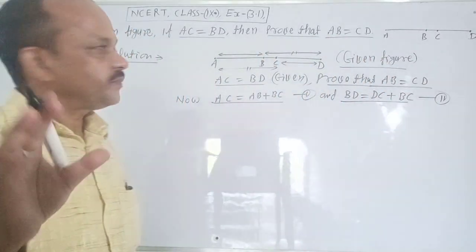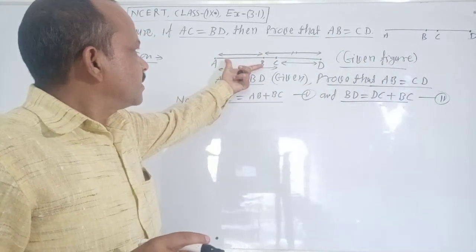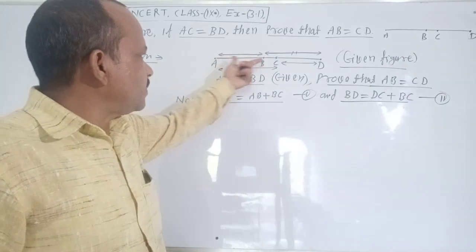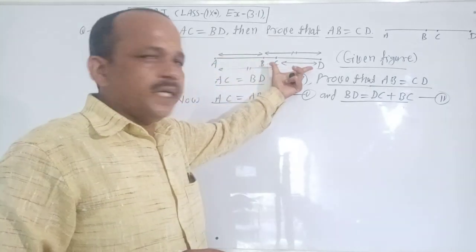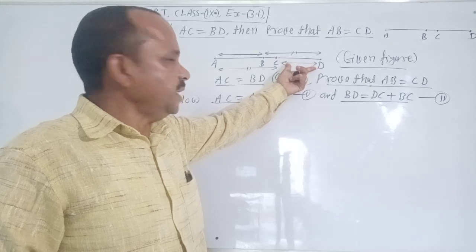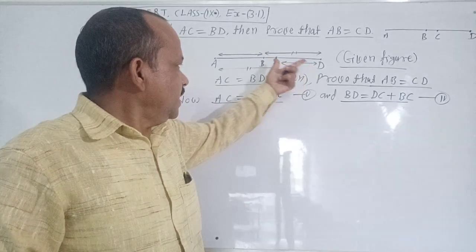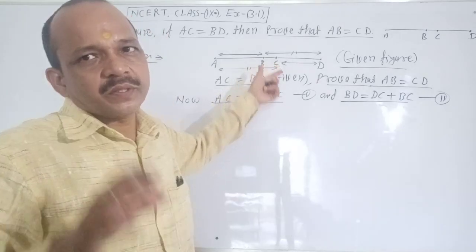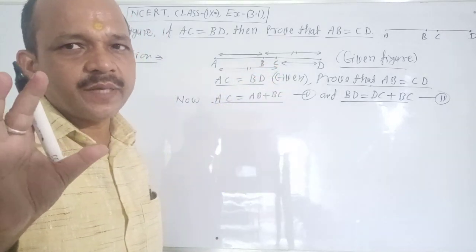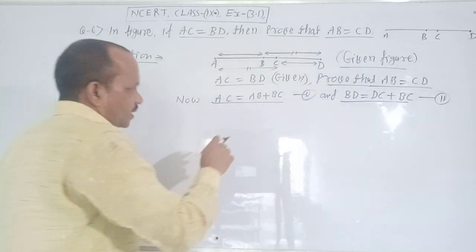It is clear? AC equal to AB plus BC. BD equal to CD plus BC. It is clear? No confusion about it? Very good.